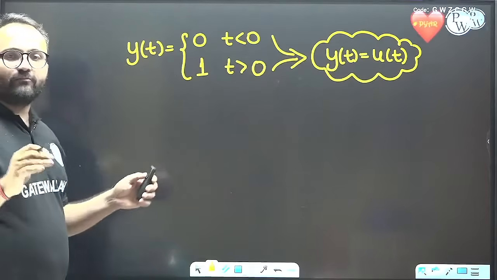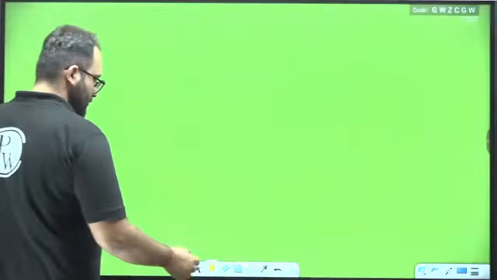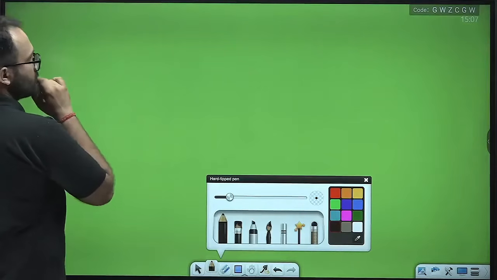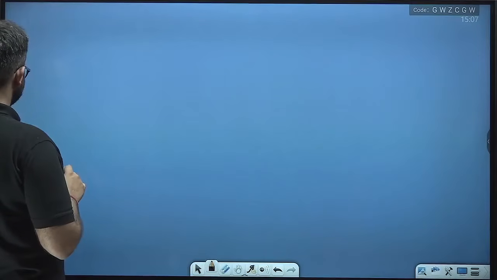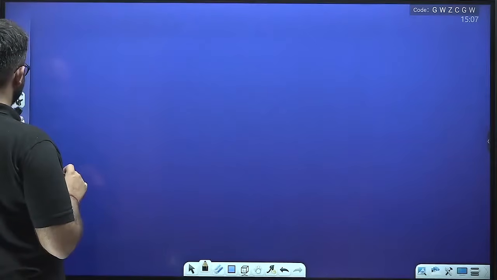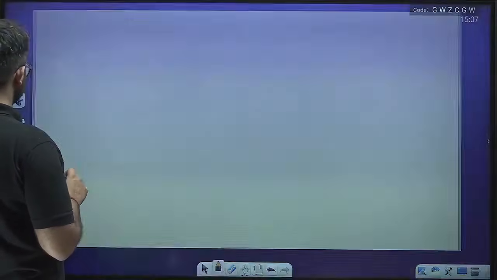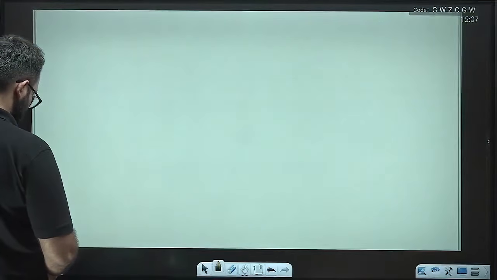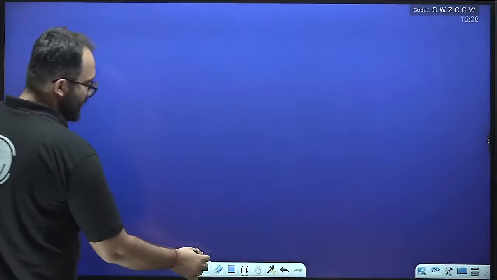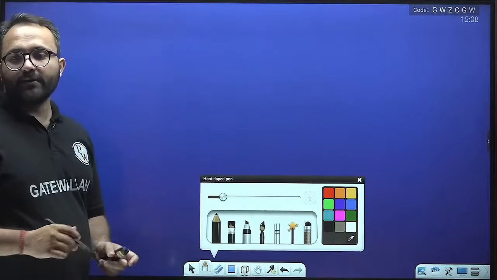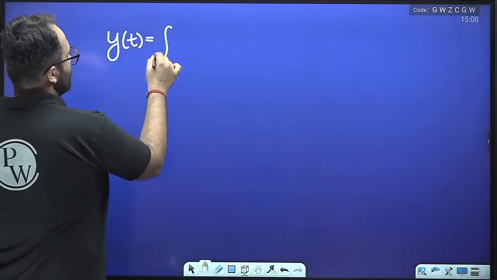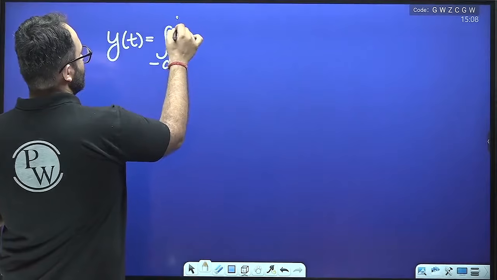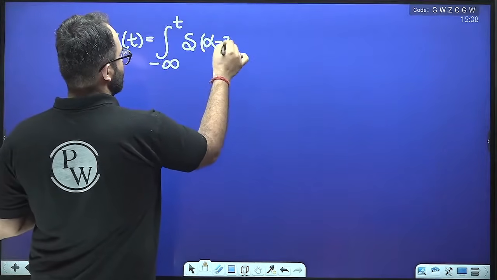We'll come to this. Just one more example for more clarity. Let us say that y(t) is equal to the integral from minus infinity to t of delta(alpha minus 3) d alpha.